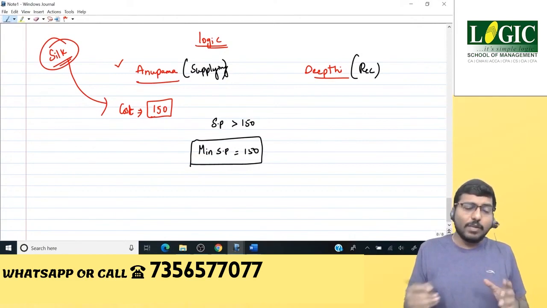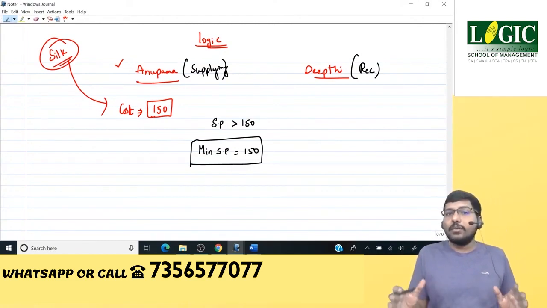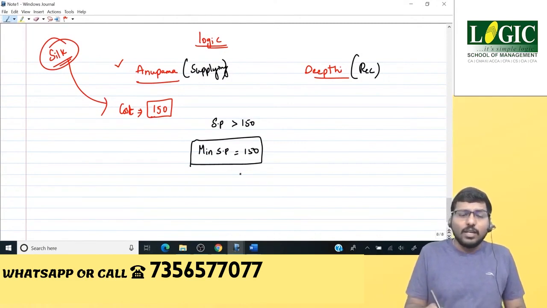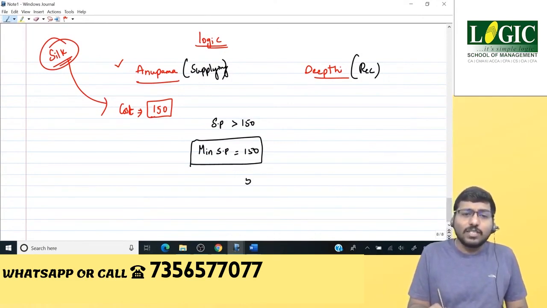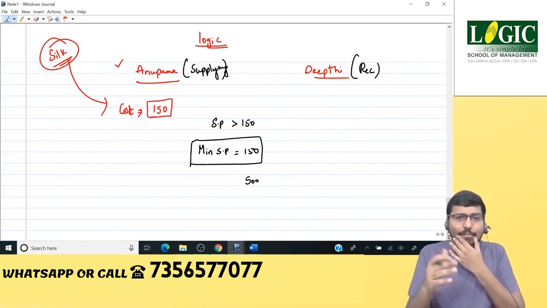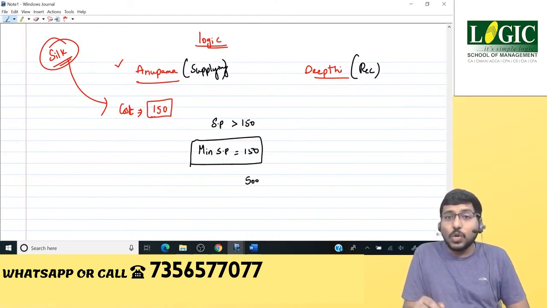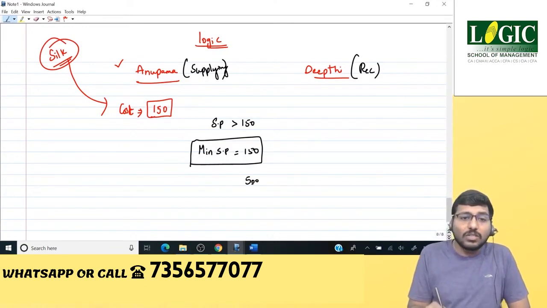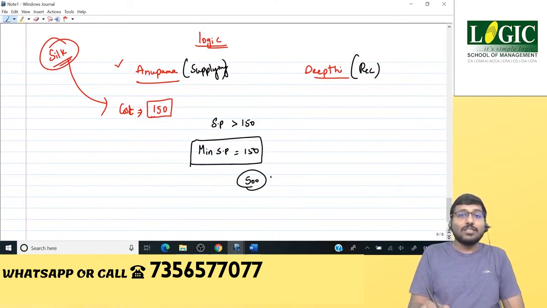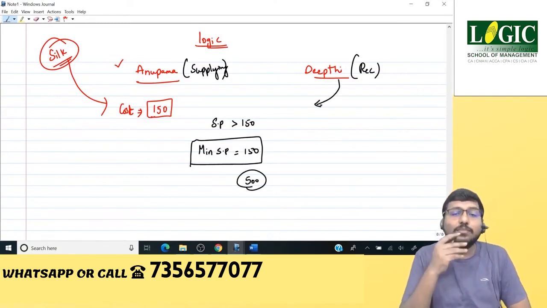What about the maximum selling price? Just because Anupama has spent 150, and based on that logic we said that the minimum selling price has to be 150, can she say that I'm going to fix the selling price as 500? Any selling price that she wants? Minimum is 150. Maximum, she will say, I'll sell at 500. Will the transaction happen? No. Just because Anupama fixes a selling price, the transaction will not happen. Deepthi should be in a position to purchase, no?